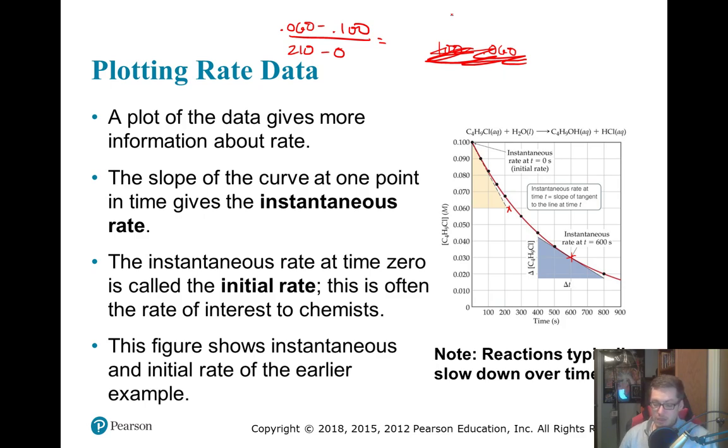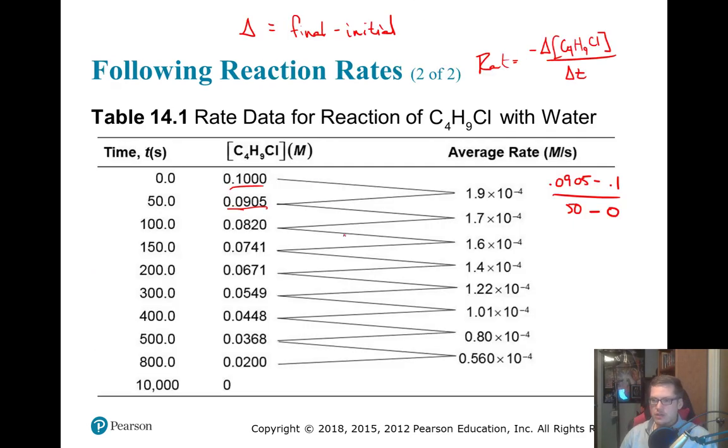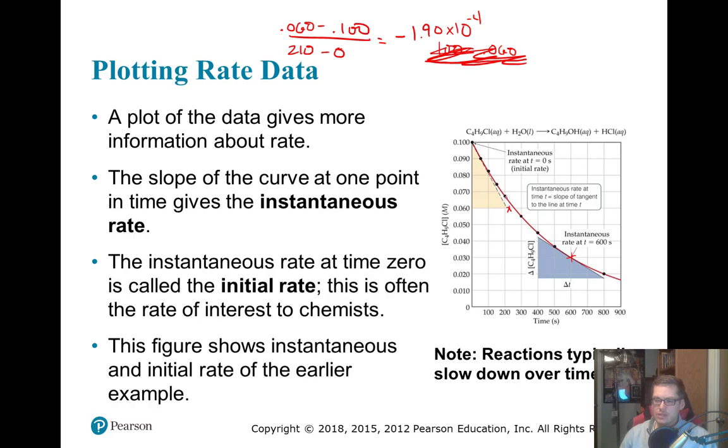All right, and I got 1.90 times 10 to the minus fourth. And it's negative because it's a reactant and it's going down in concentration. Notice that this is pretty dang close to what we got before for the average rate. Average rate does a fairly good job if you do it over a fairly close time period. Instantaneous rate tells you the exact value, though it's a lot nicer.